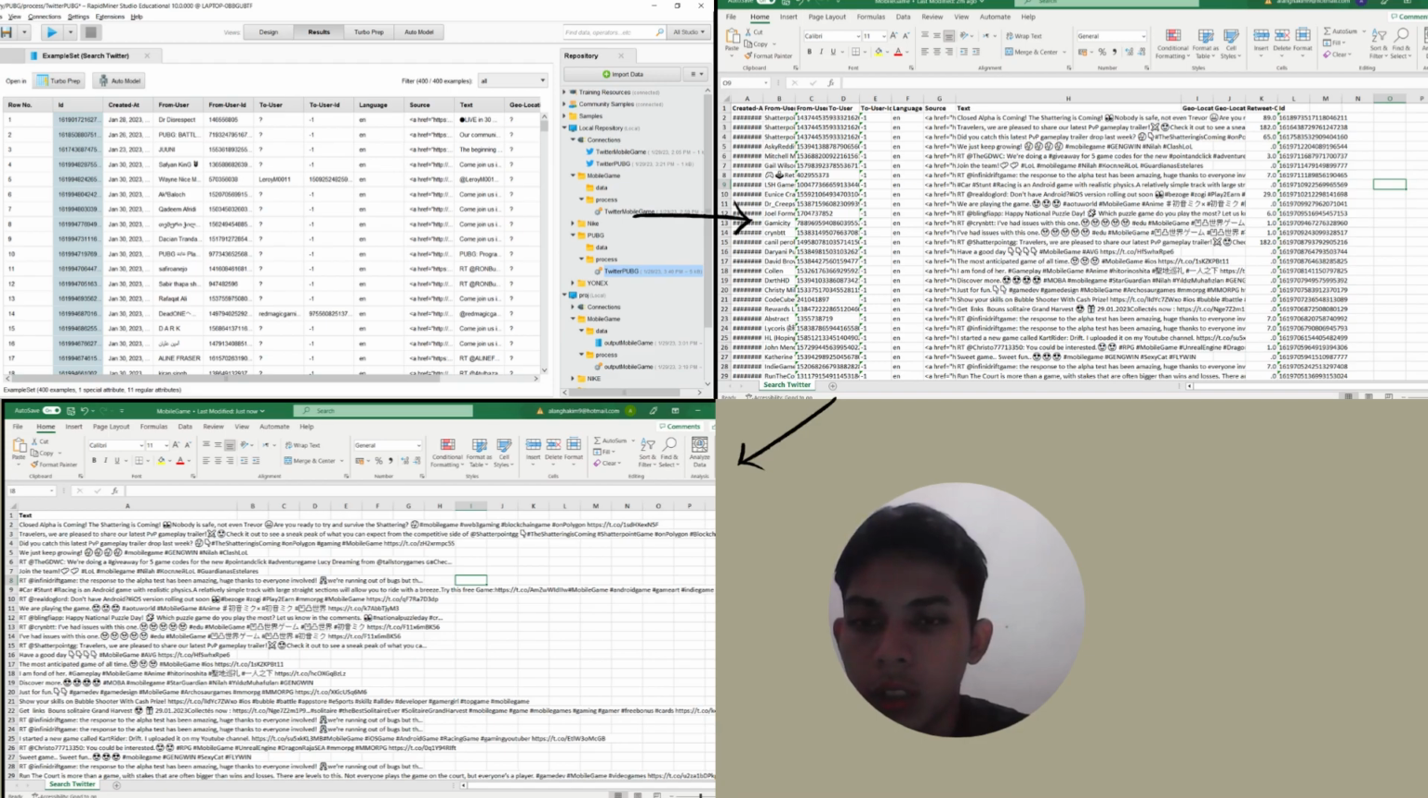RapidMiner will show the result. The final result will also automatically be saved in Excel. So we open Excel and delete all columns except the text column. We need the text for the project.